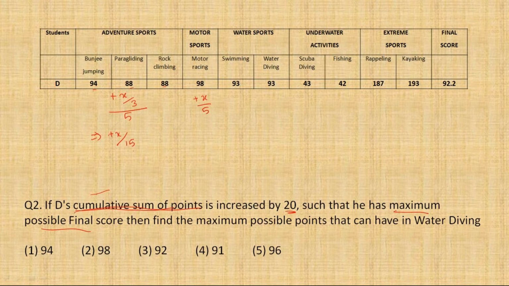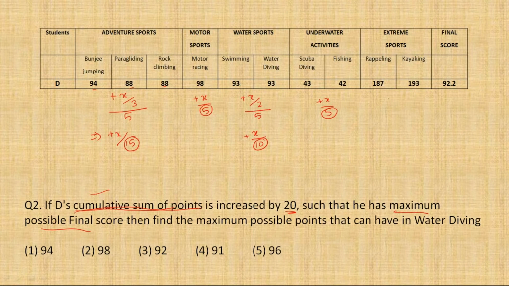See the difference? यहाँ 15 से डिवाइड होगा, यहाँ 5 से डिवाइड होगा। वाटर स्पोर्ट्स में अगर आप X points ऐड करते हैं, so first it will be divided by 2 because ग्रुप का एवरेज फाइंड करने का, and next it will be divided by 5 to find the final average। So that means if you add X points in water sports, it will finally be divided by 10 to reflect as the overall addition in final score। Underwater activities, okay, fair enough। यहाँ पर आप जानते हैं कि कोई भी पॉइंट्स ऐड करेंगे so it will be only divided by 5, so like motor sports this also gets divided only by 5।